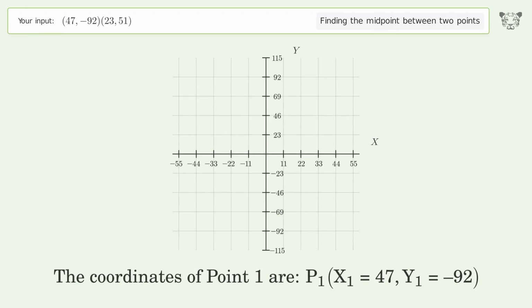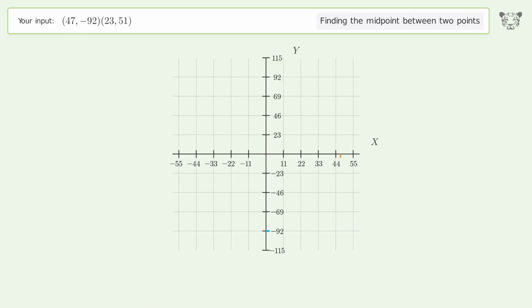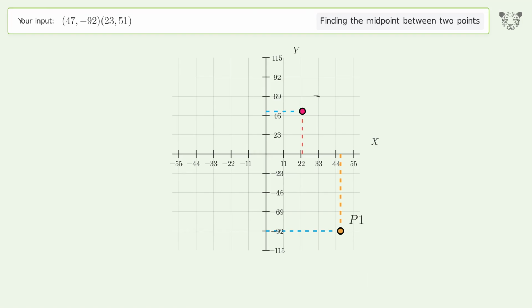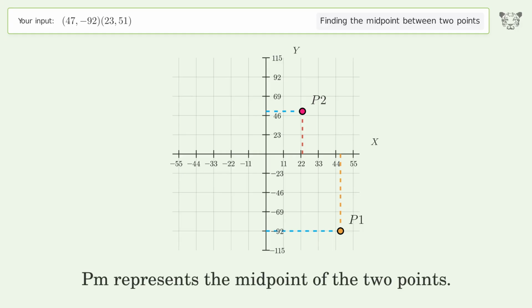The coordinates of point 1 are, x1 equals 47, y1 equals negative 92. The coordinates of point 2 are, x2 equals 23, y2 equals 51. PM represents the midpoint of the 2 points.